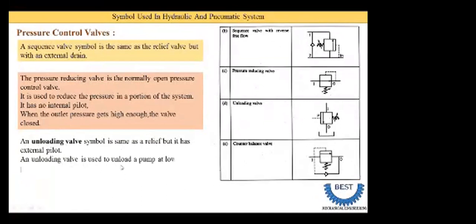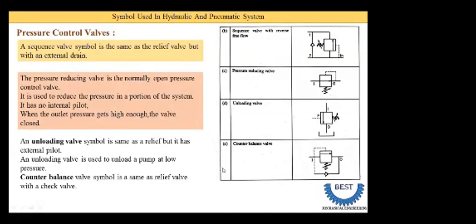So the unloading valve is used to unload a pump at low pressure. When low pressure is achieved in the pump, at that time we need to empty the pump. It is called unloading of a pump. Next one is the counterbalance valve. What do you understand from counterbalance? We need to balance some unbalanced force. It is called counterbalance.